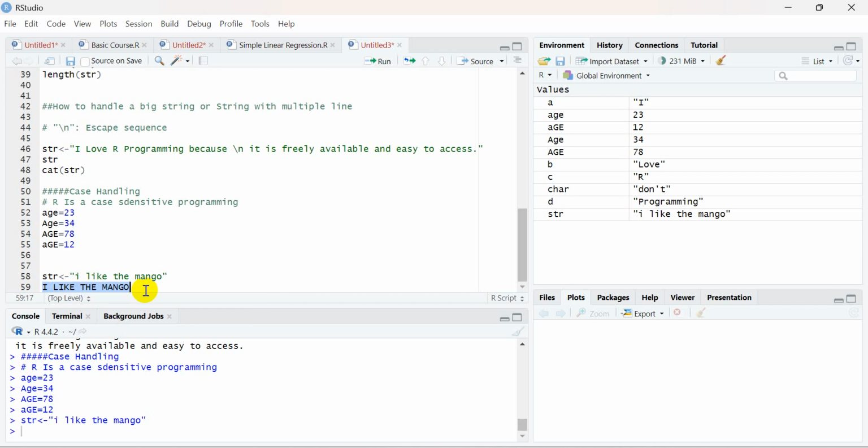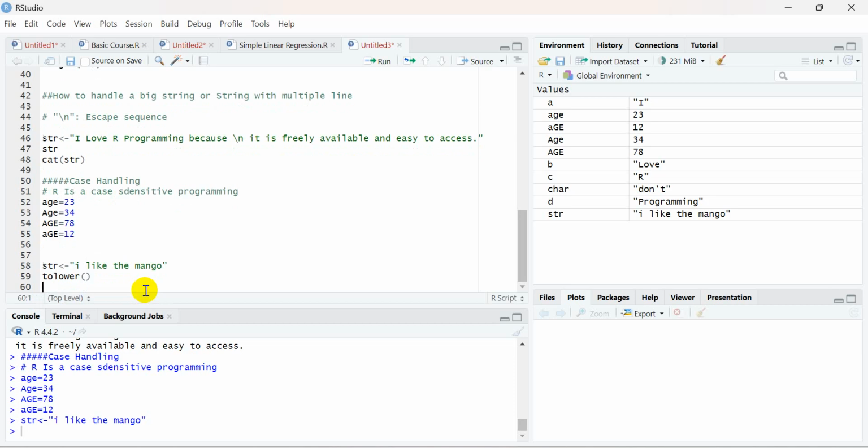So you need to learn a new command which will deal with the case sensitivity part. We have two very important basic functions: toLower and toUpper. The toLower function converts values into lowercase. Similarly, toUpper converts the values into uppercase.